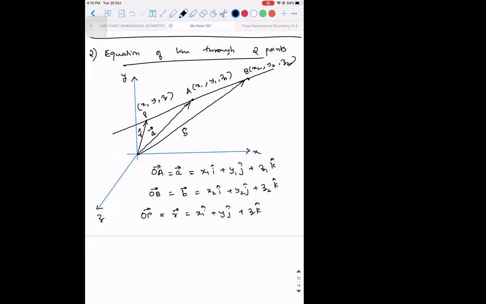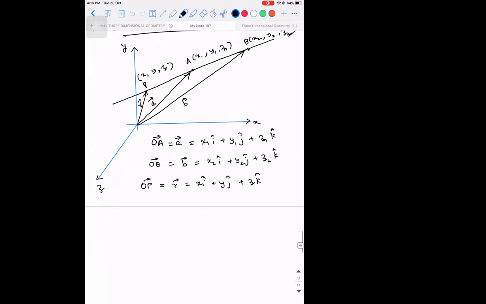A equal to lambda times AB. That's it. One vector is equal to some scalar times another vector, right? Here, how many vectors can we define? We can define AP vector and AB vector. Can I take it like this? I'm randomly taking, okay? Because I don't know where the point P is.